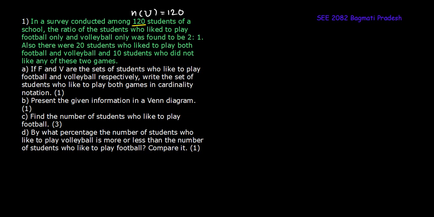So the ratio of the students who like to play football only and volleyball only, so it's only F and only V, the ratio is 2:1. So this is two parts, this is one part, and I'll suppose it as 2x and 1x.